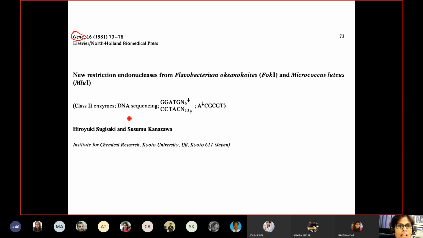This group from Japan published a very novel kind of enzyme, named new restriction endonucleases from Flavobacterium okeanokoites and Micrococcus luteus, that is FokI and MluI. So we will only discuss in today's class Flavobacterium okeanokoites, that is the FokI enzyme. Okay.